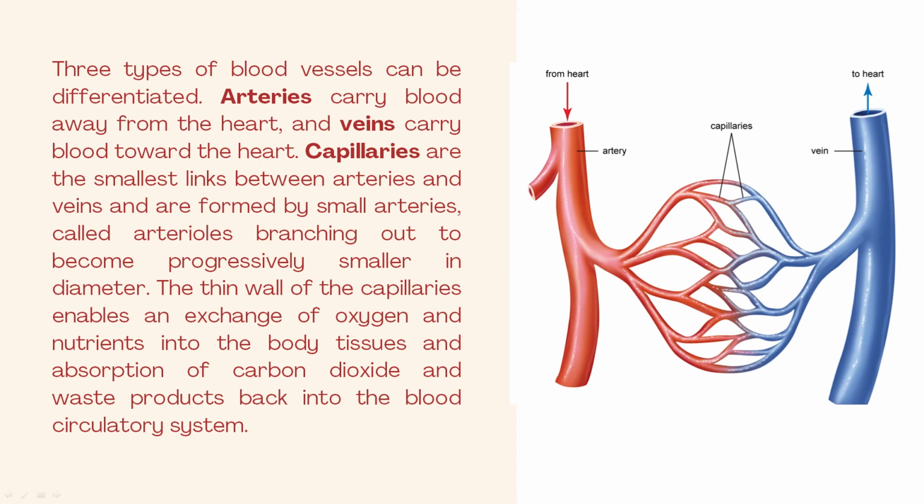Three types of blood vessels can be differentiated. Arteries carry blood away from the heart, and veins carry blood towards the heart. Capillaries are the smallest links between arteries and veins and are formed by small arteries called arterioles branching out to become progressively smaller in diameter.